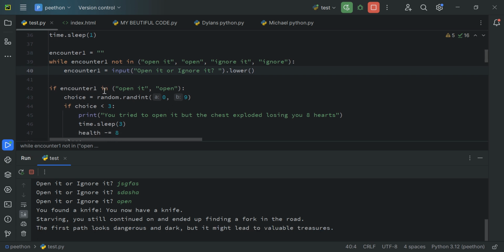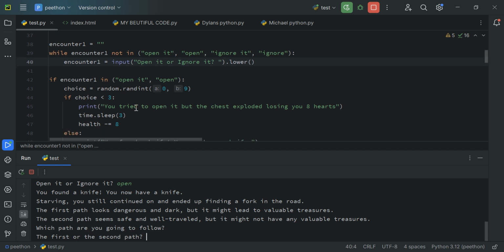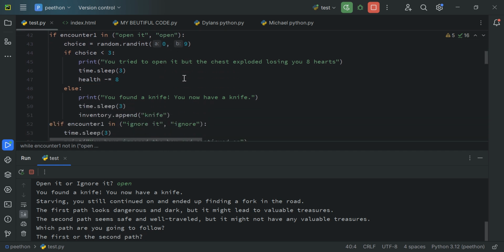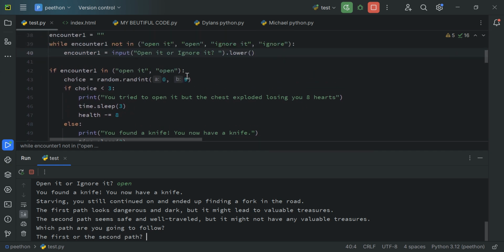If encounter one in open it or open, this is what's gonna happen. There is gonna be a choice with random between 0 and 9. If choice is smaller than 3, you have tried to open it, but the chest exploded, losing you 8 hearts. This pretty much means that you have a 60% chance of getting the knife, as you can see here, but you have a 40% chance of the thing exploding and minusing 8 health.